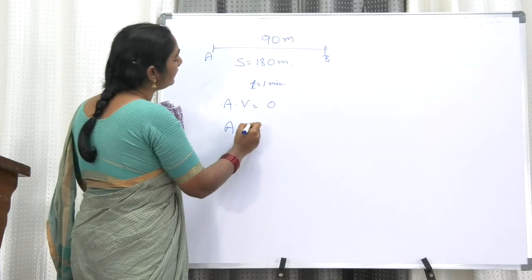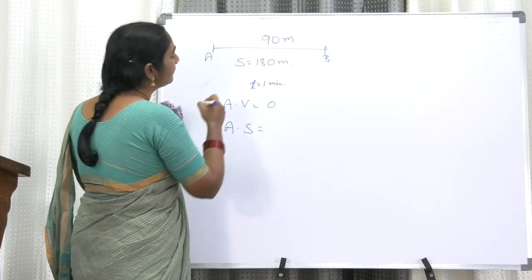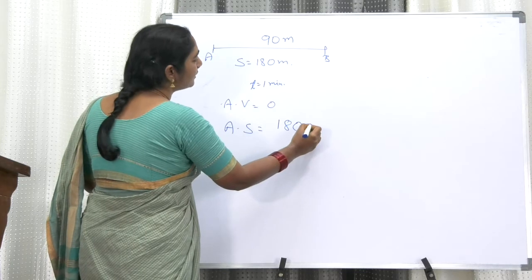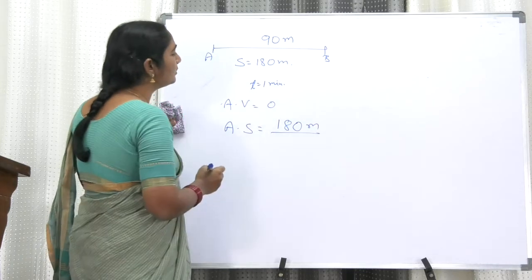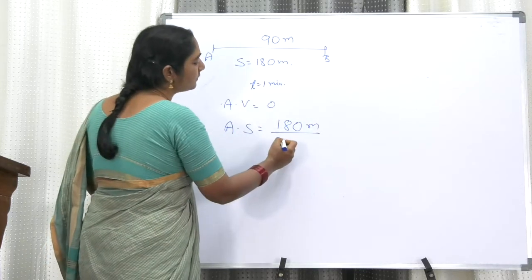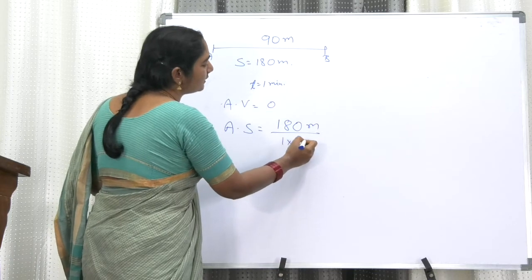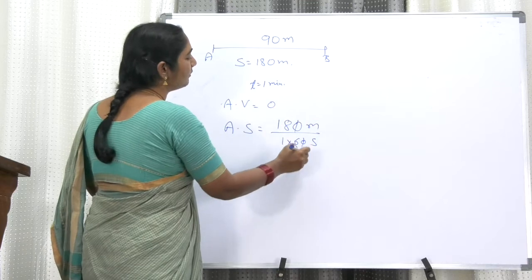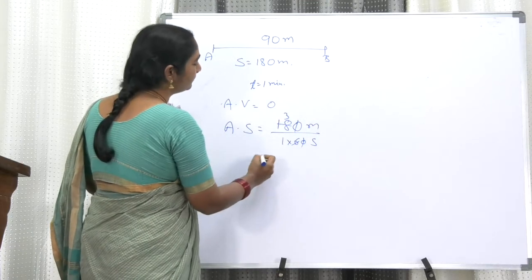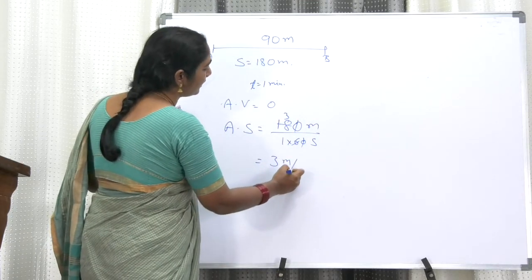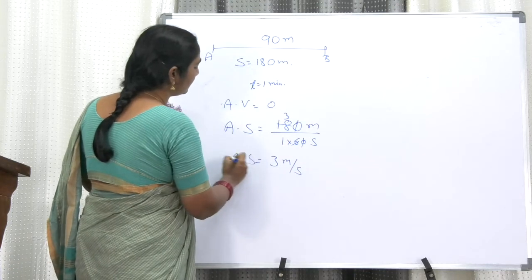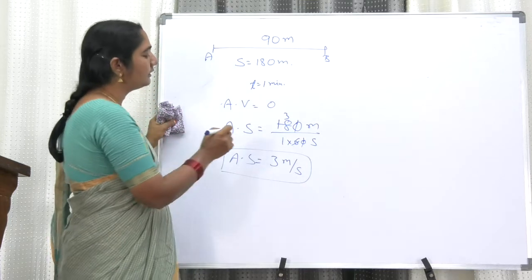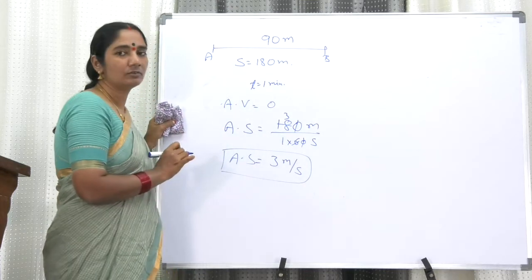Now average speed is equal to total distance divided by total time. Total distance is 180 meters, and total time also is known to you: 1 minute. So 1 into 60 seconds, 1 minute means 60 seconds. So my dear friends, 6 1s are 6, 6 3s are 18. So 3 meter per second is the average speed. Average speed is 3 meter per second, and average velocity is 0.